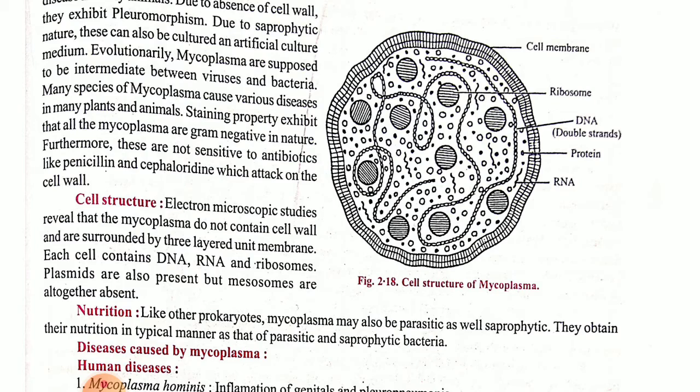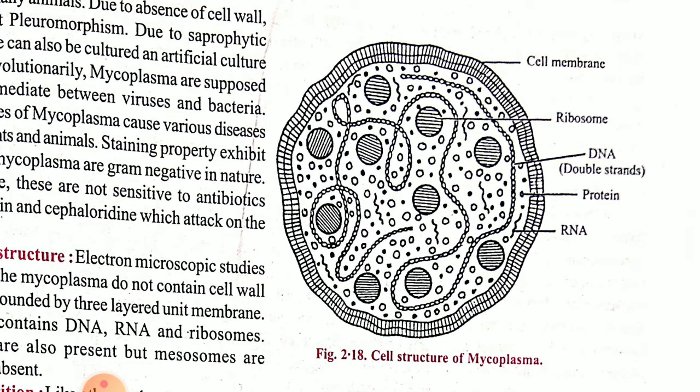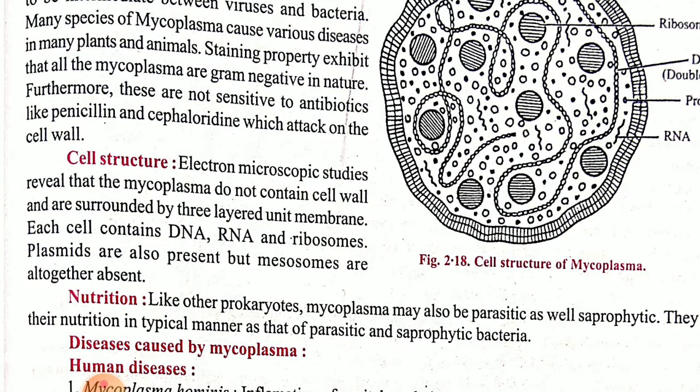See, this is a typical structure of mycoplasma. As you can see, it has a circular, spherical shaped structure, and the cell membrane is present. Inside the cell you will have the ribosomes. Then these bead-like structures are the double-stranded DNA, that is the genetic material. Along with DNA, RNA is also present and certain protein molecules. This structure is visible under the microscope only.